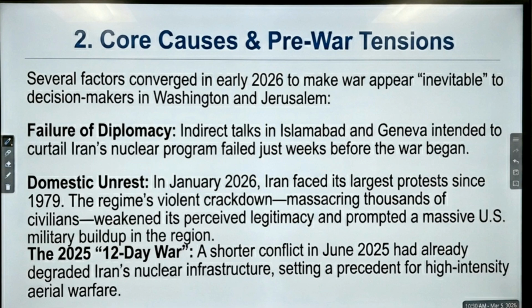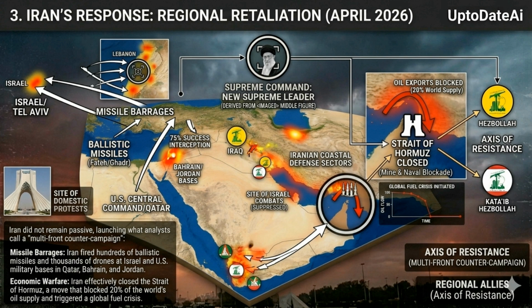Failure of diplomacy. Indirect talks in Islamabad and Geneva intended to curtail Iran's nuclear program failed just weeks before the war began. Domestic unrest. In January 2026, Iran faced its largest protests since 1979. The regime's violent crackdown, massacring thousands of civilians, weakened its perceived legitimacy and prompted a massive U.S. military buildup in the region. The 2025 12-day war. A shorter conflict in June 2025 had already degraded Iran's nuclear infrastructure, setting a precedent for high-intensity aerial warfare.